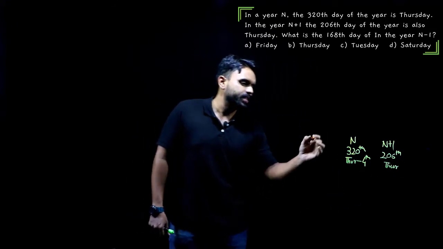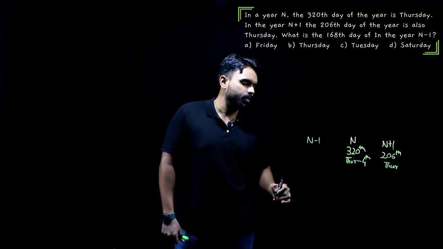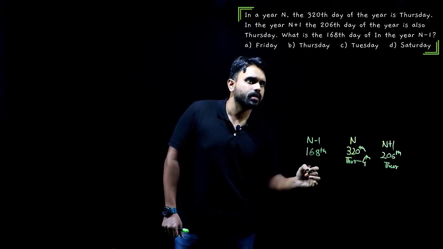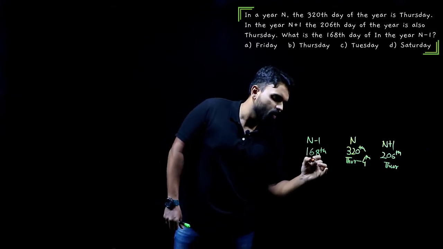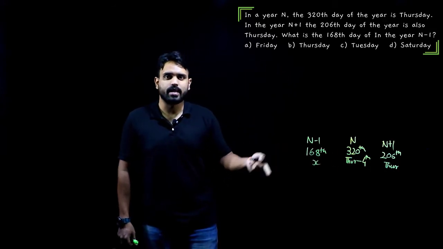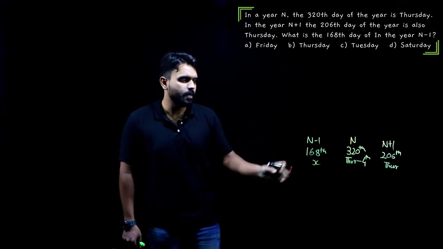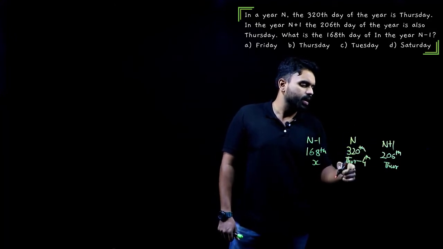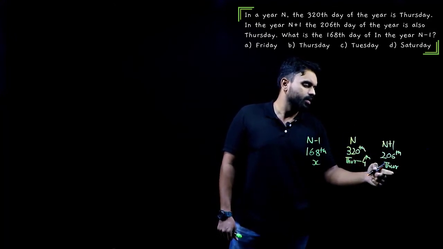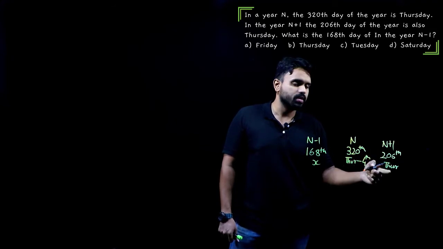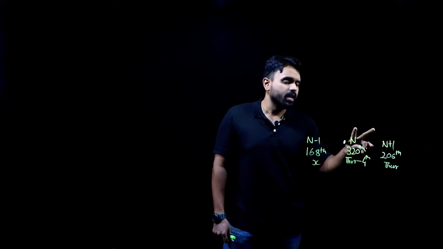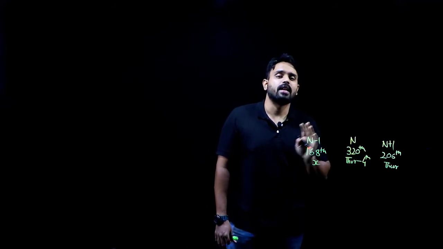Next, in the n minus 1th year, what is the 168th day? He is asking; I do not know. X, that is what we have to calculate here. This data, the nth year 328th day, and n plus 1 206th day being a Thursday, is given to us for one and only one reason: to check if any of these years given to us is a leap year or not.